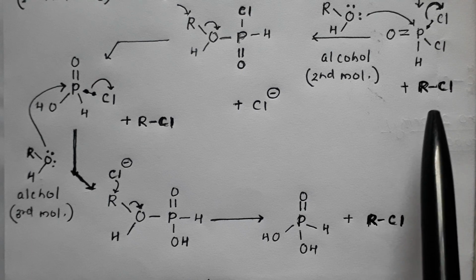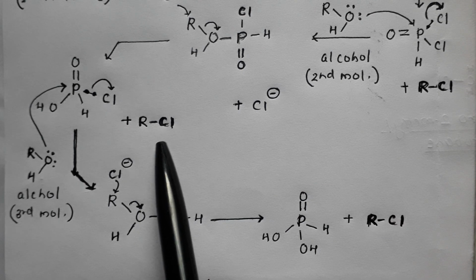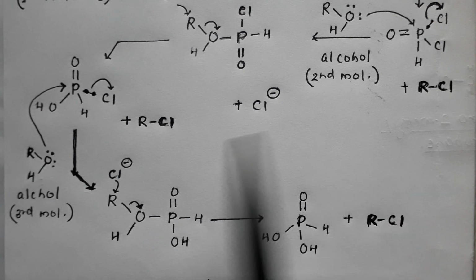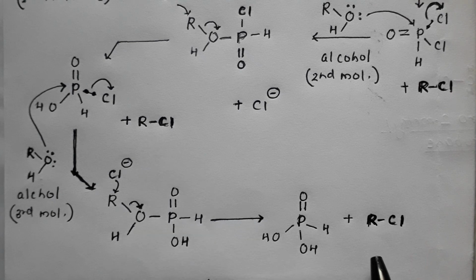That is, we are getting one molecule of RCl, a second, and a third. So the reaction goes like this: 3 molecules of alcohol react with 1 molecule of PCl3 to give 3 molecules of chloroalkane and a molecule of phosphorus acid, H3PO3, that is OH, OH, H, P double bond O. So this is how this reaction proceeds.